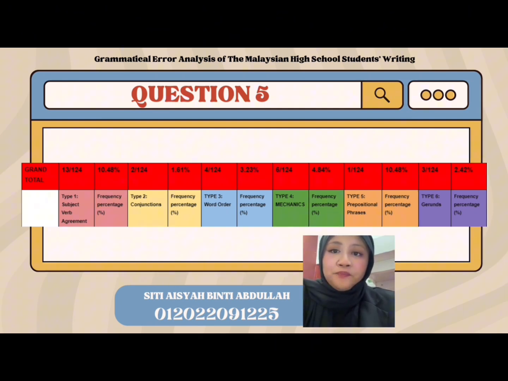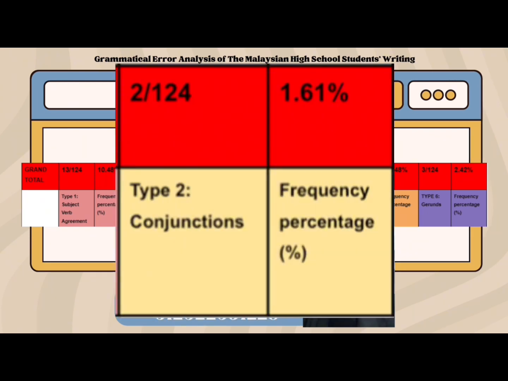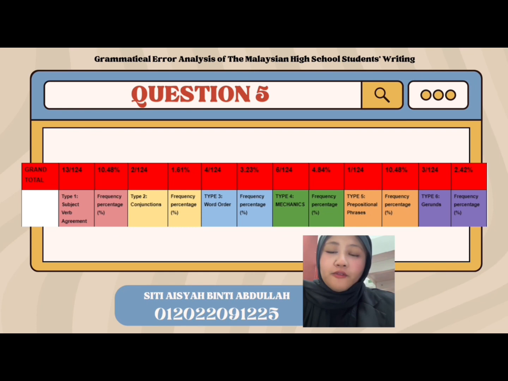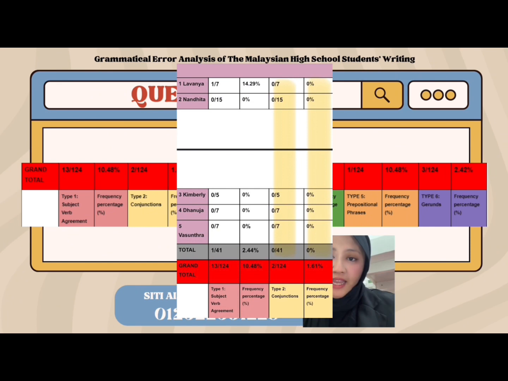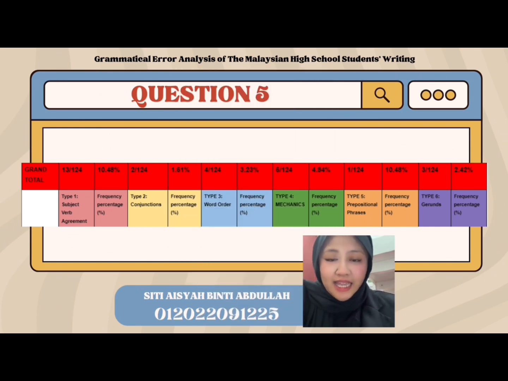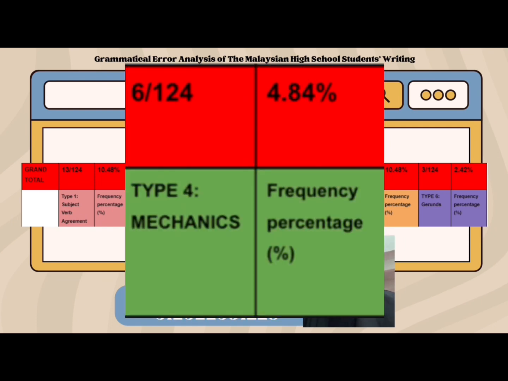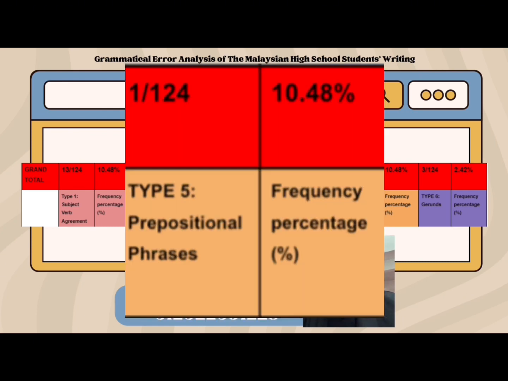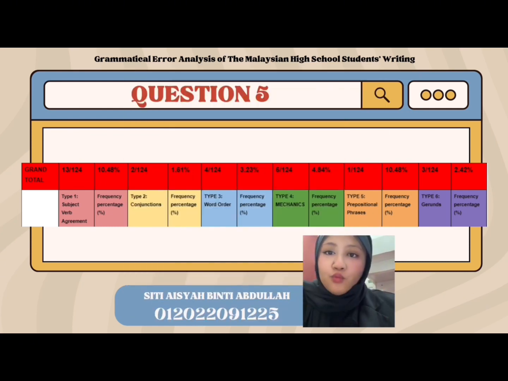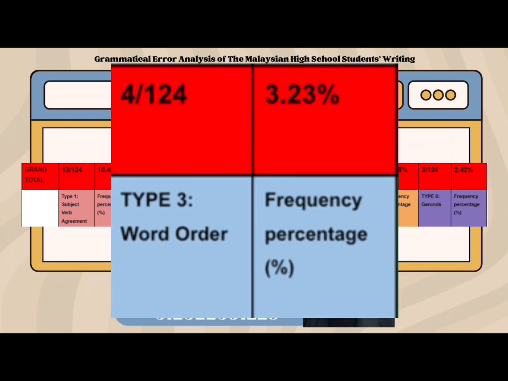This was in contrast to the use of subordinating conjunctions, which had the lowest rate of mistakes, at only 1.61%, for both pre-university and foundation. They got 0% in this category, and students in this category answered with more detailed, complex sentences. Several other error frequencies were also found, like gerund errors at 2.42%, mechanics errors at 4.84%, prepositional phrases at 10.48%, and word order problems at 3.23%.